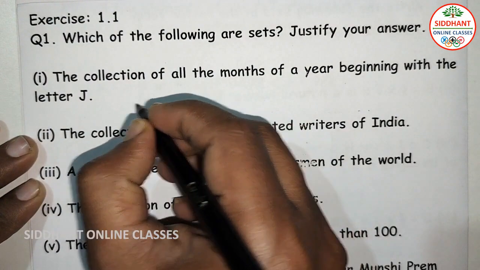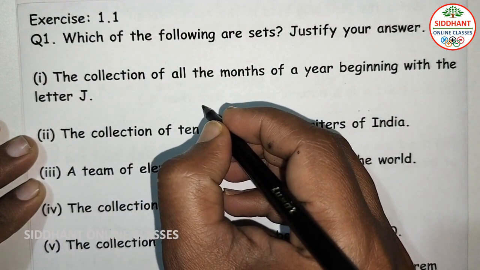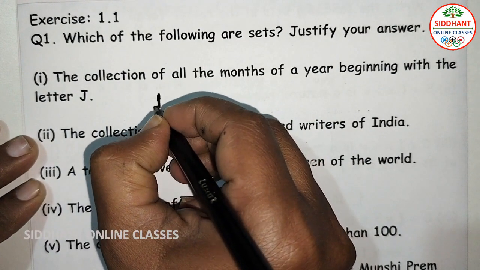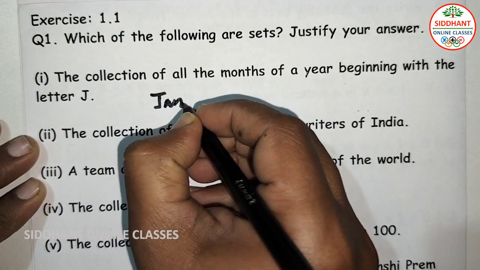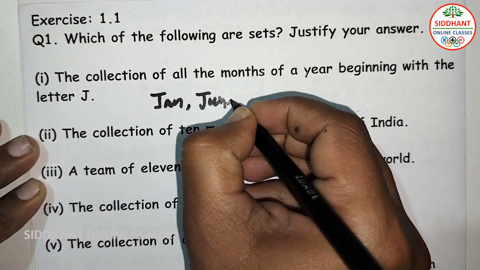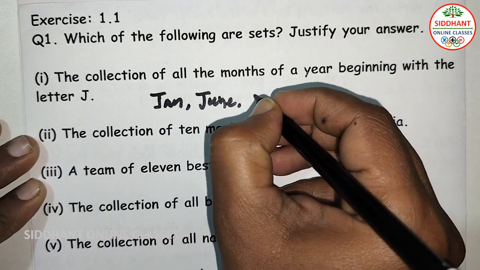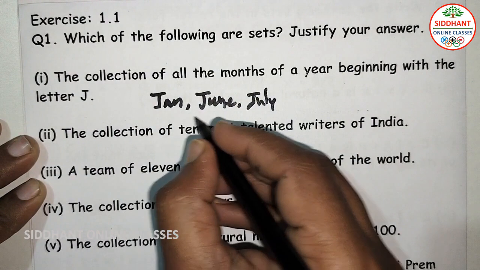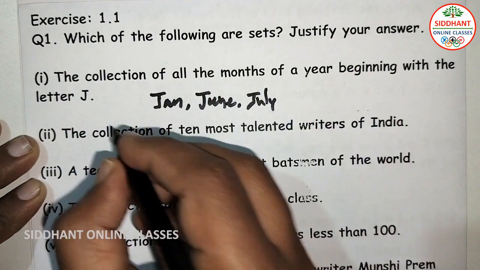So in a year we are going to say different months. Starting with letter J, we first see January. Then we are going to see June. Then we are going to see July. So these are the 3 months we are going to see.